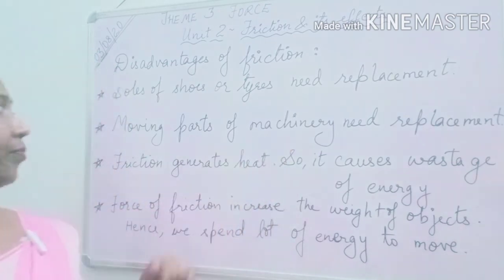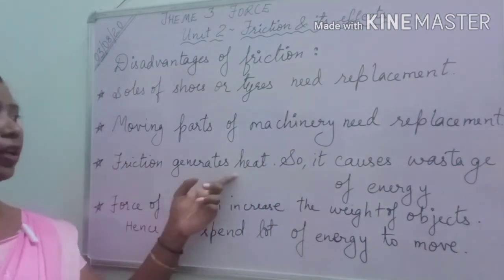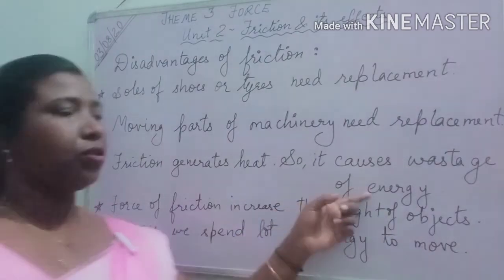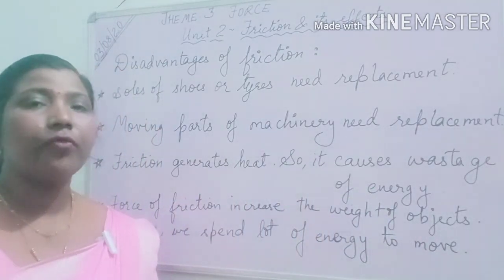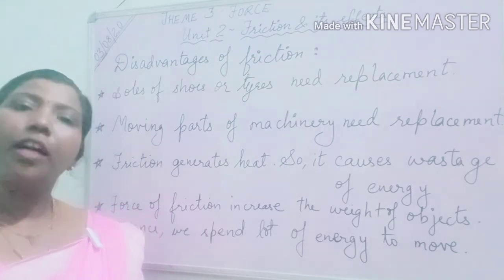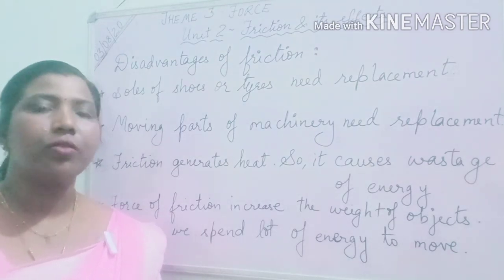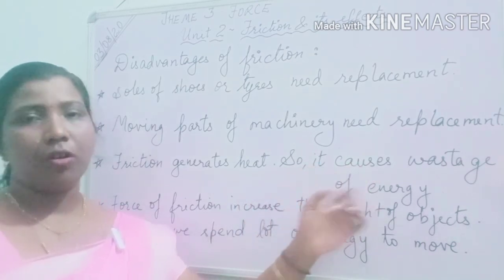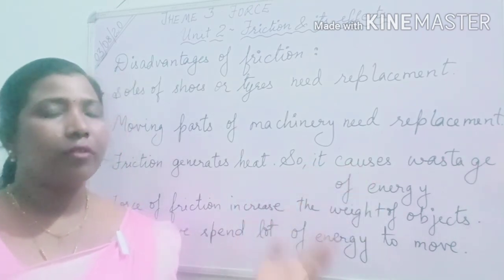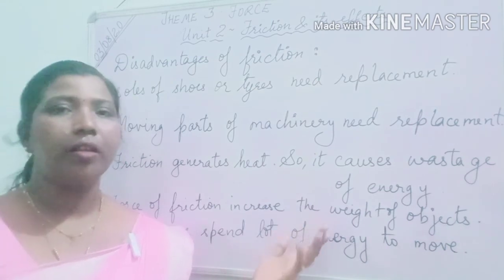Then friction generates heat, so it causes wastage of energy. Yes, really, because wherever friction is there, heat is produced. If heat is produced, it causes wastage of energy. Naturally, energy is wasted in it.